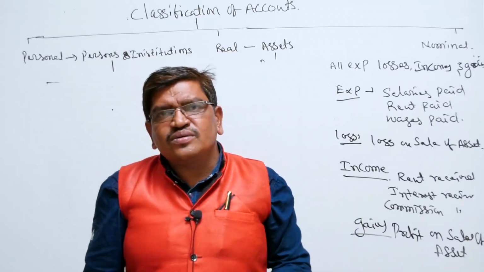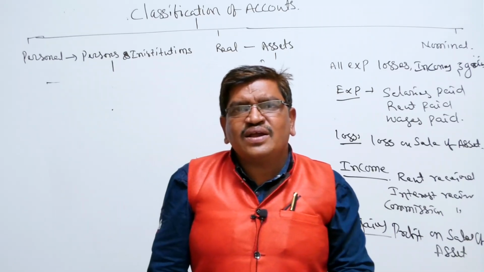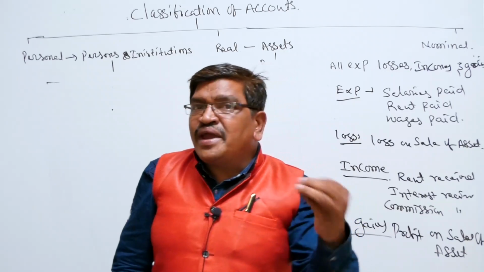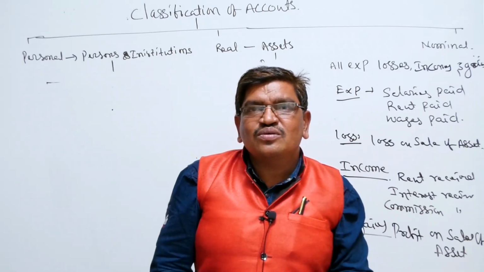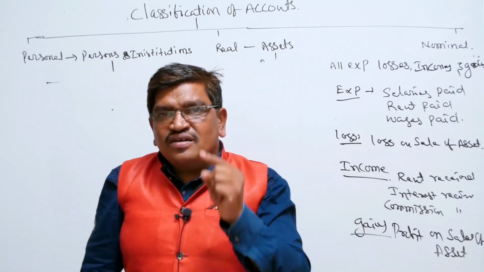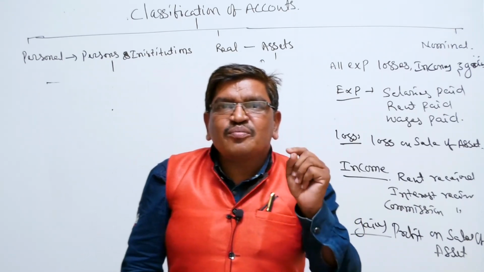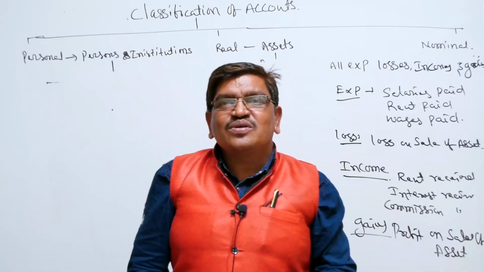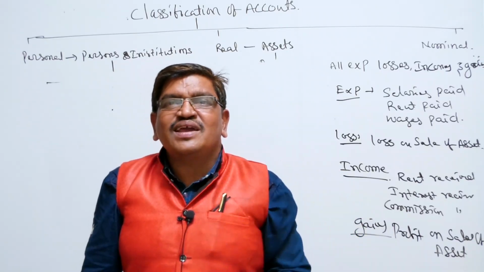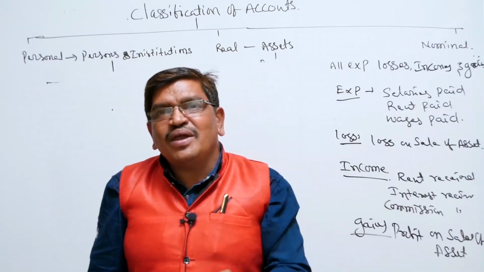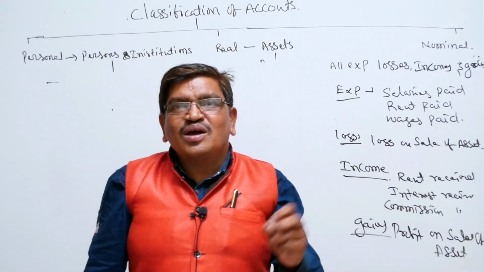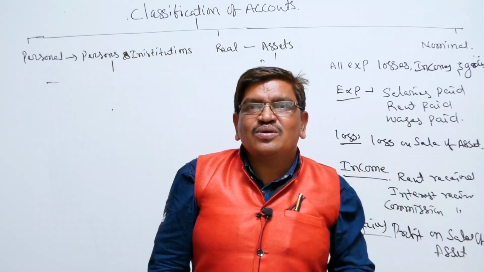Buildings, real account. Stock, real account. Rent paid, nominal account. Commission received, nominal account. Ramchandar, personal account. Scooty Company, personal account. Hero Honda Company, personal account. Andhra Bank, personal account.